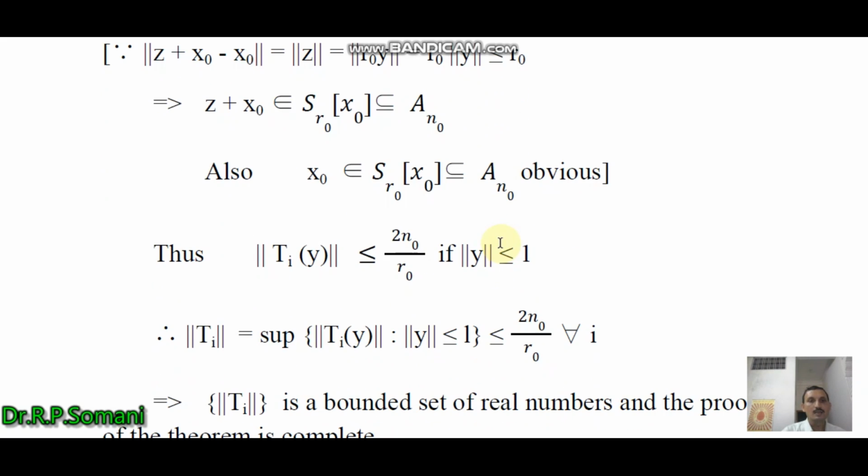So in this way, we obtained that norm of T_i y is less than or equal to 2n0 upon r0 if norm of y is less than or equal to 1. Therefore, norm of T_i, equal to the supremum of norm of T_i y such that norm y is less than or equal to 1, is less than or equal to 2n0 upon r0 for all i.